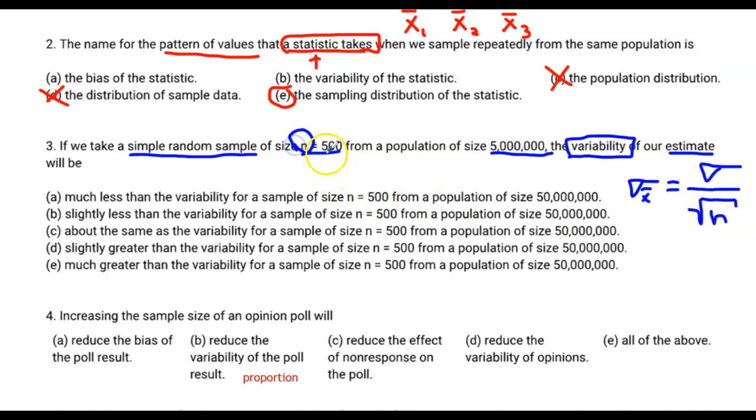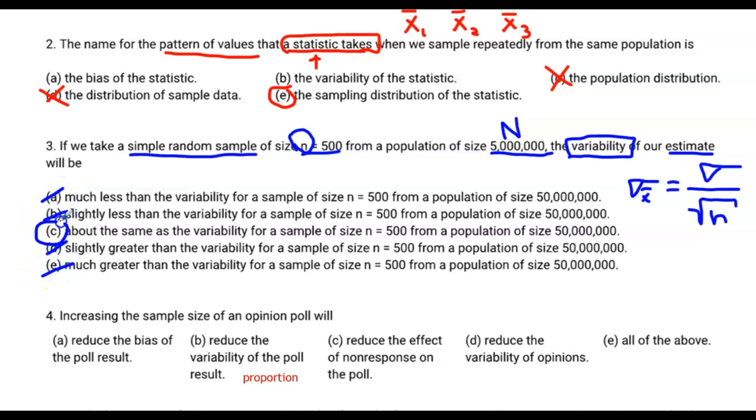We're not talking about uppercase n or capital N because that is the population size. Nobody is doubting that the size of the population from 5 million to 50 million is increasing. However, nowhere in this formula does it refer to the population size. The variability of a sampling distribution is based on the variability of the population and the sample size. It does not matter what the population size is. So much less, slightly less, no, there's no effect. Slightly greater, much greater, no, there's no effect.